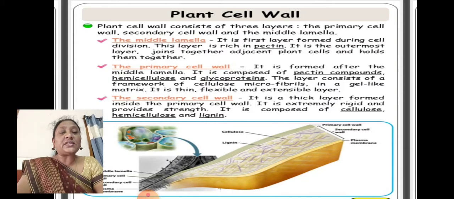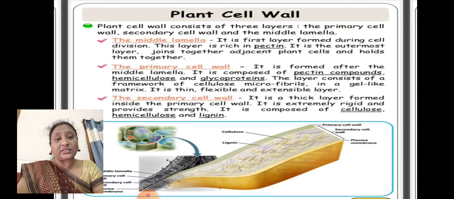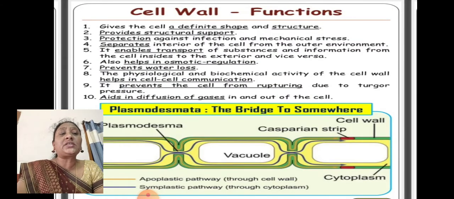And the secondary cell wall is a thick layer formed inside the primary cell wall. It is extremely rigid and provides strength. It is composed of cellulose, hemicellulose and lignin. These are the materials that form the cell wall. Let us see the functions of the cell wall.